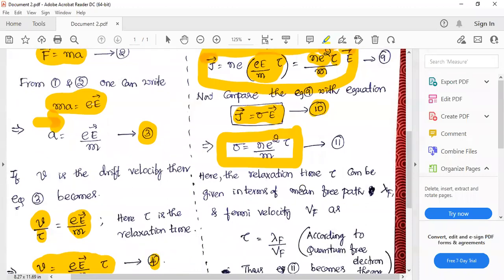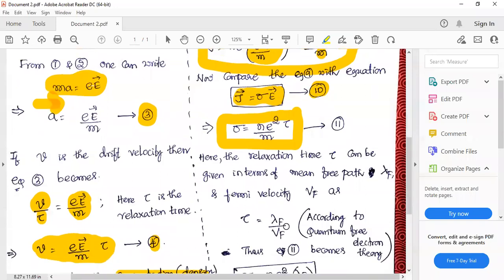Sigma is the conductivity, right? Our aim is to find out the conductivity. Now, this is not the final step. We are very near to the end of our derivation, but it is not the final step. Now we are incorporating quantum free electron theory. According to quantum free electron theory, there is a level called Fermi level, and only those electrons which are near the Fermi level will participate in the conduction mechanism, right?